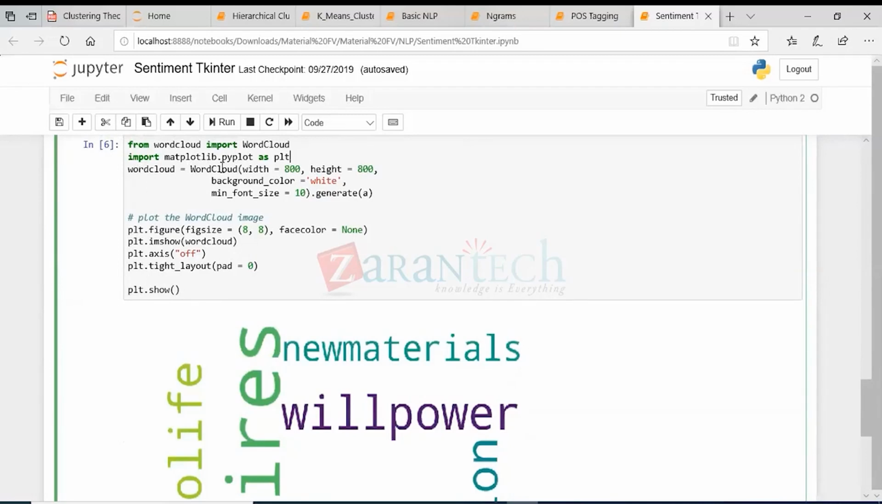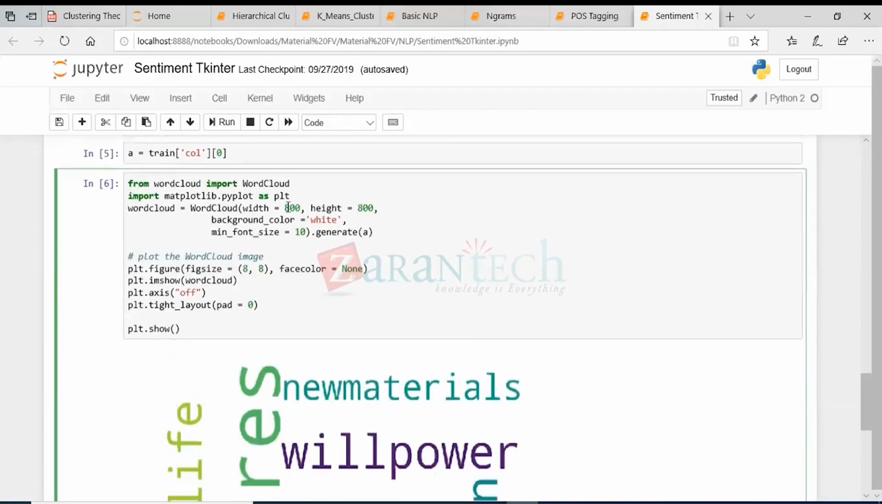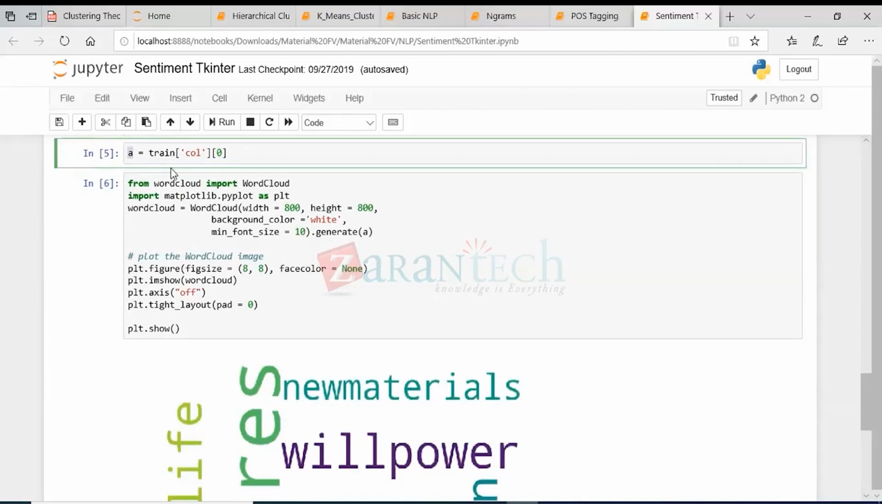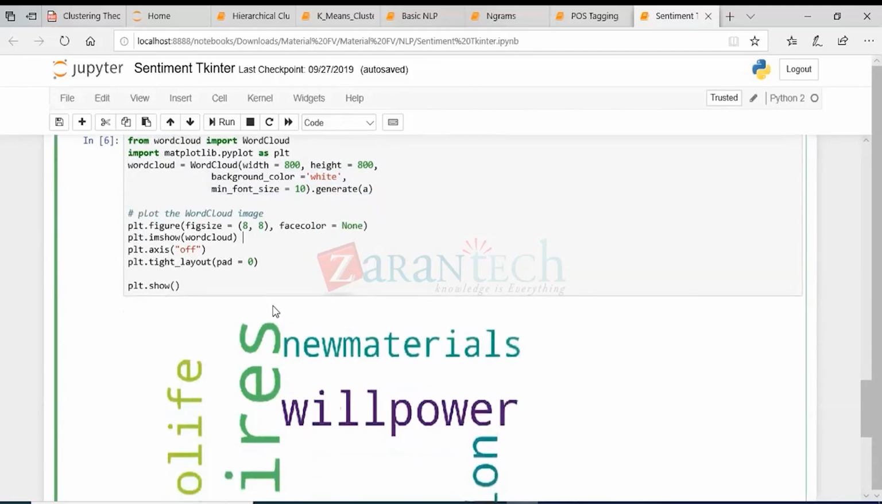It is equal to WordCloud, which is a function here. We want that function, and then mention the width, the height, the background color, and the minimum font size. Whatever the maximum size could be, the minimum font size should be 10. Then .generate on the first sentence that we have here. So generate on this sentence. Now the word cloud is built. We want to print it on the screen, and for that we will use matplotlib. So plt.figure, mention the figure size as 8,8, and then face color as none.